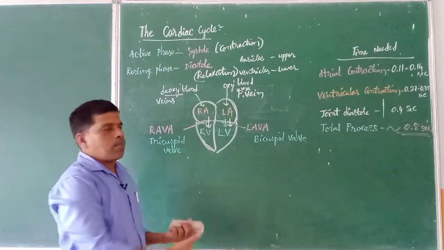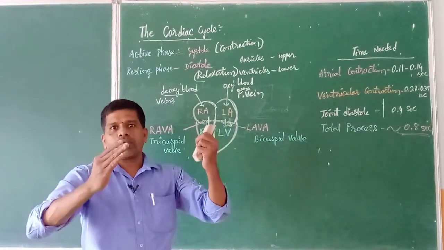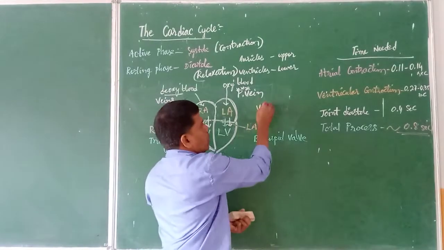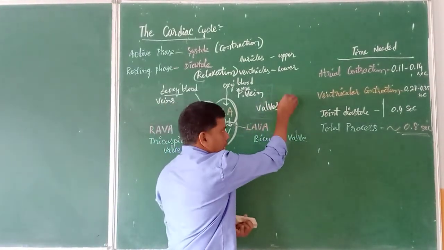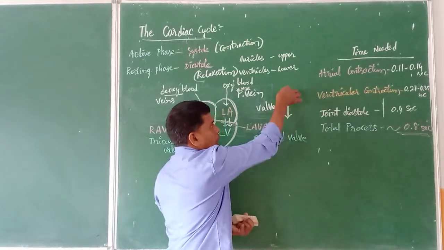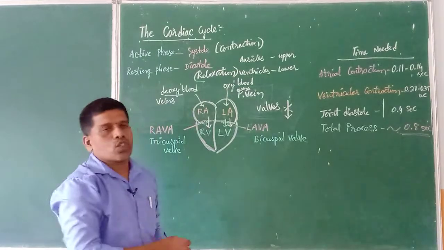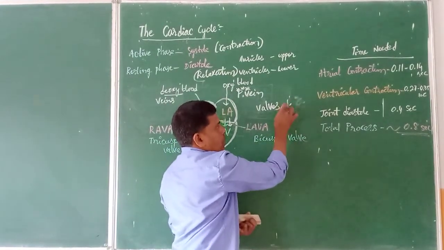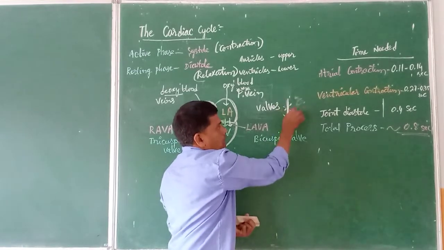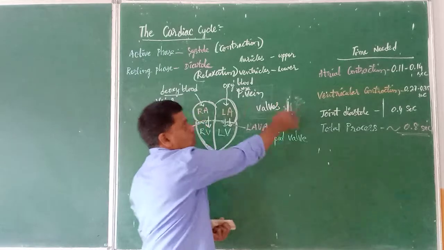Once the blood has flowed into the lower two chambers, immediately the valves close. And already we have said what the function of the valves is: to allow the blood only in one direction. So now the blood is moving from upper chambers into lower chambers, and the valves prevent the backward flow of the blood. Blood cannot move in this direction. Only in one direction the blood is moving, from auricles into ventricles.